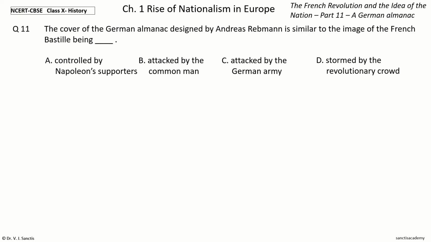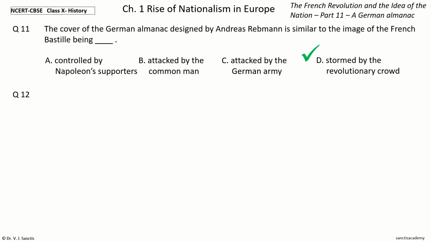Your time to choose. And the answer is stormed by the revolutionary crowd. So, the cover of the German almanac designed by Andreas Rebmann is similar to the image of the French Bastille being stormed by the revolutionary crowd.